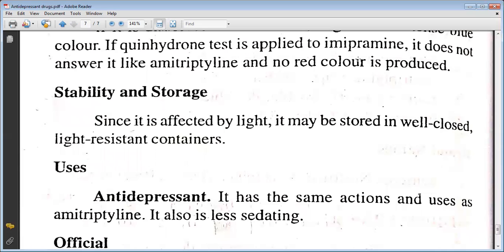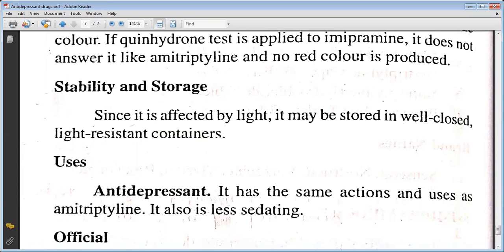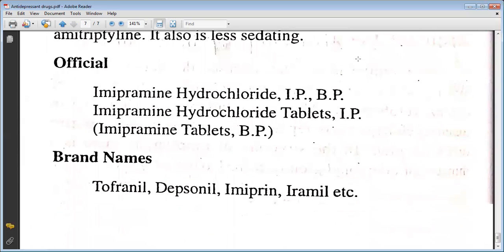Stability and storage: since it is affected by light, it may be stored in a well closed light resistant container. The use is as antidepressant. It has the same action and uses as amitriptyline. It is also less sedating. The officials include imipramine hydrochloride IP BP, imipramine hydrochloride tablet IP. The brand names are Tofranil, Depsonil, Imipramine, Eramil, etc.